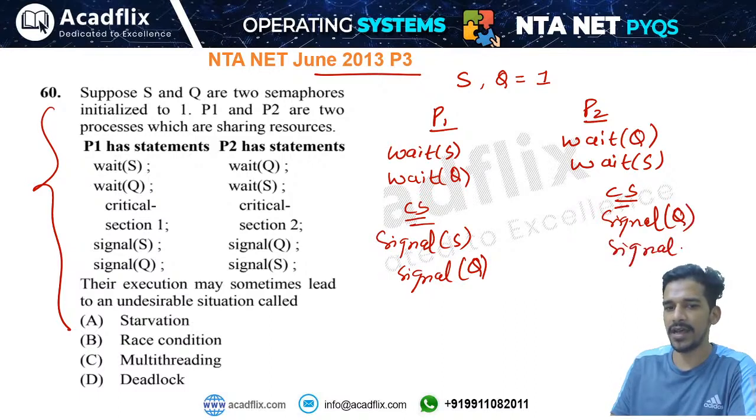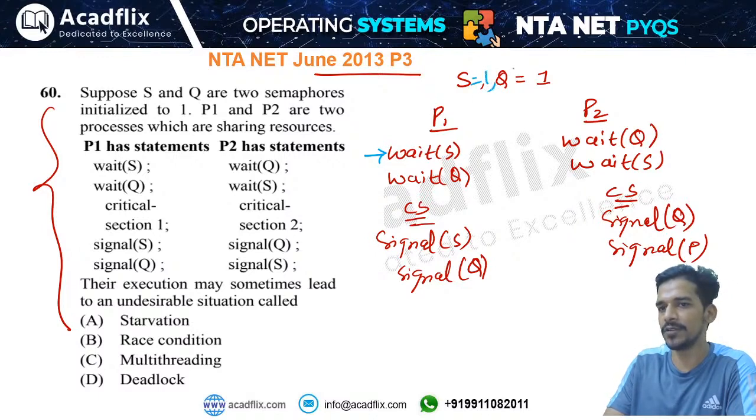If these processes are executing concurrently, what will happen? You have to see line by line. P1 will apply the wait operation on semaphore S. S is 1, Q is also 1. S will become 0. Then it will apply the wait operation on Q, which will also become 0. Then this will apply the wait operation on Q. This will be blocked because Q will become -1.